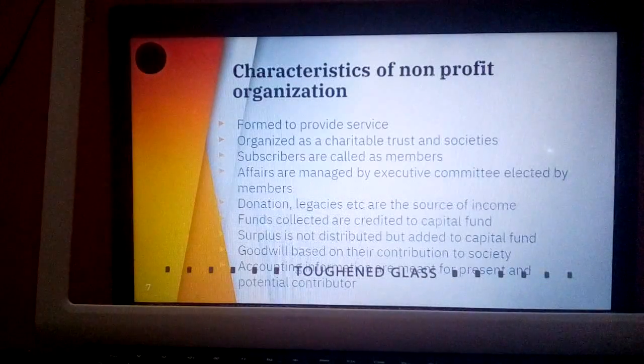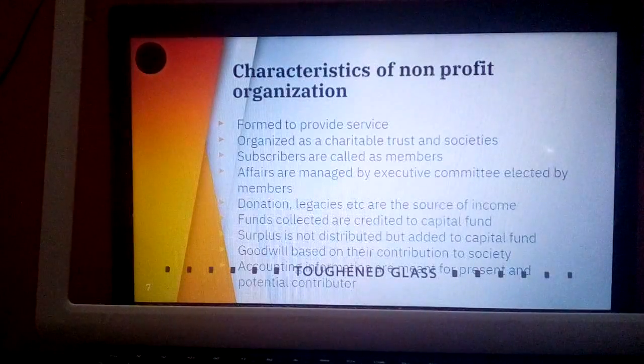The next, organized as a charitable trust and society. These organizations are called charitable trusts or charitable societies. They are not called a dash and dash company limited. They are called trusts or societies as they have a motto of rendering service. Subscribers are called members. Who are the members? People who pay regular subscription to the organization to become permanent members are called members.